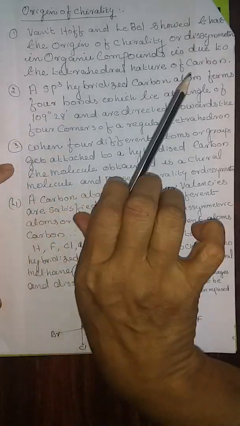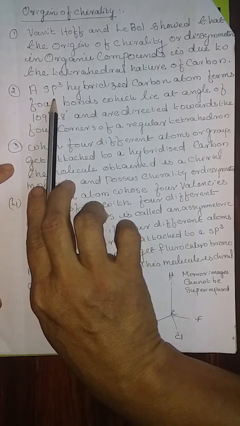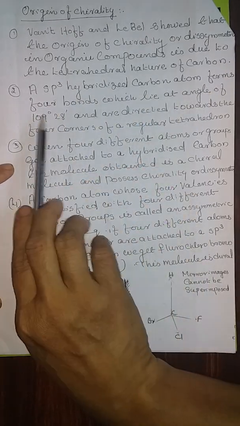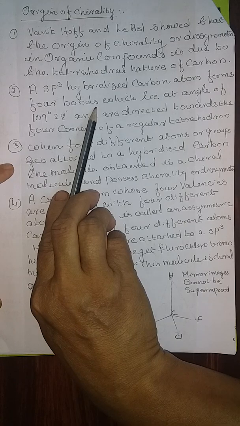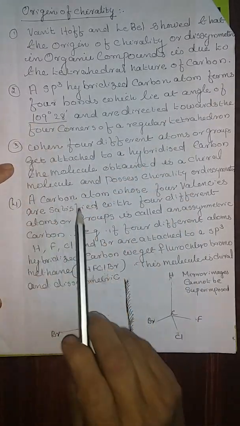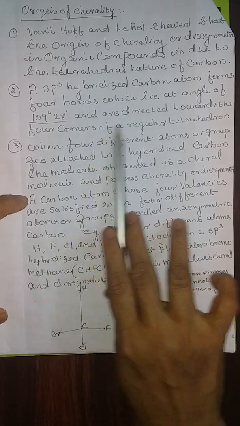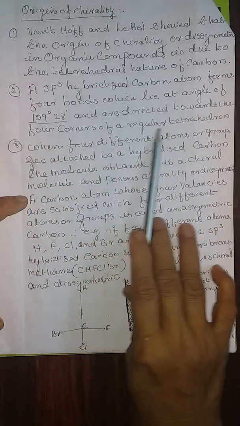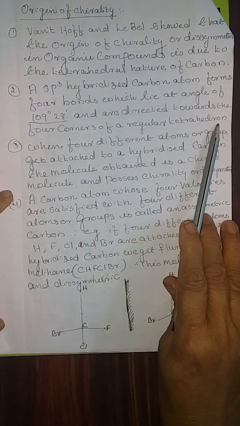Hybridization you will learn later. Now just understand that the carbon atoms which are saturated all undergo sp3 hybridization. It forms 4 bonds which lie at an angle of 109 degrees 28 minutes and are directed towards the 4 corners of a regular tetrahedron.